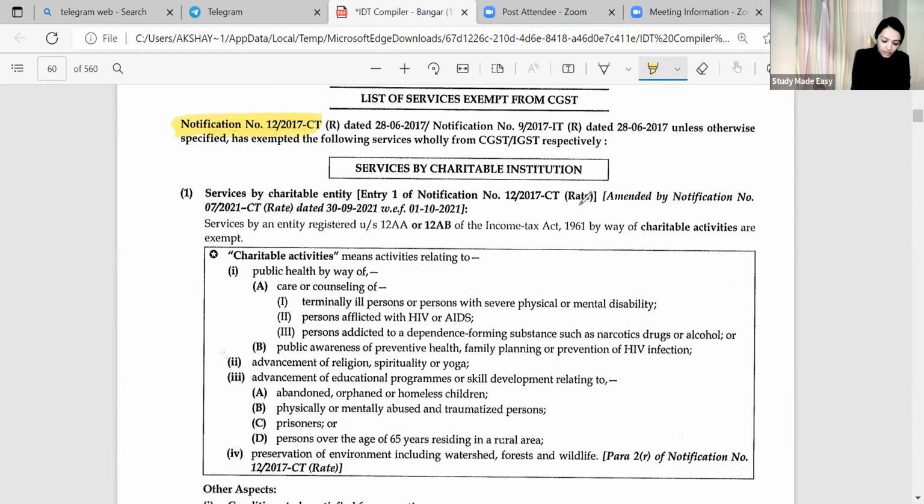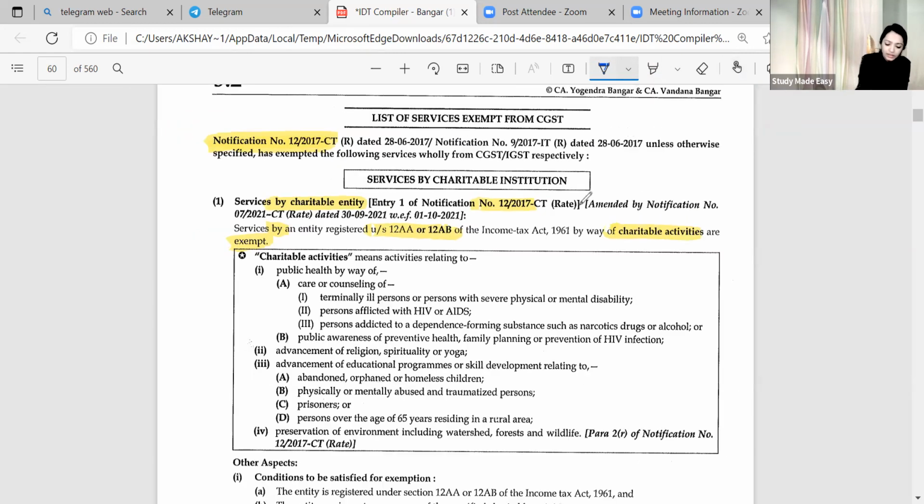Now, service number 1, service by a charitable entity, notification 12/2017, you have to remember. A service by an entity registered under 12AA or 12AB of the Income Tax Act, giving charitable activity, is exempt. Now, first of all, when it comes to mega exemption, focus on whether it is service by or service to. So my charitable institute is providing service, and it is service by a charitable entity.